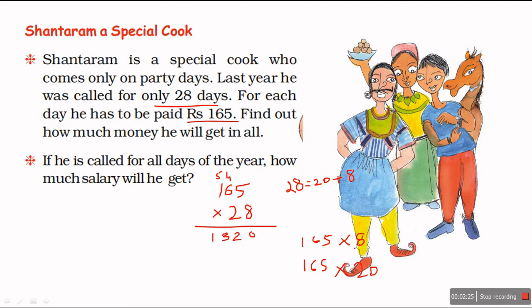As I know, when I have to multiply with a number that has 0 at the end, I will put the 0 itself. Now I will multiply with 2 only. 2 5s are 10, carry over 1. 2 6s are 12 and 1, 13. 3 carry over 1. 2 1s are 2 and 1, 3.